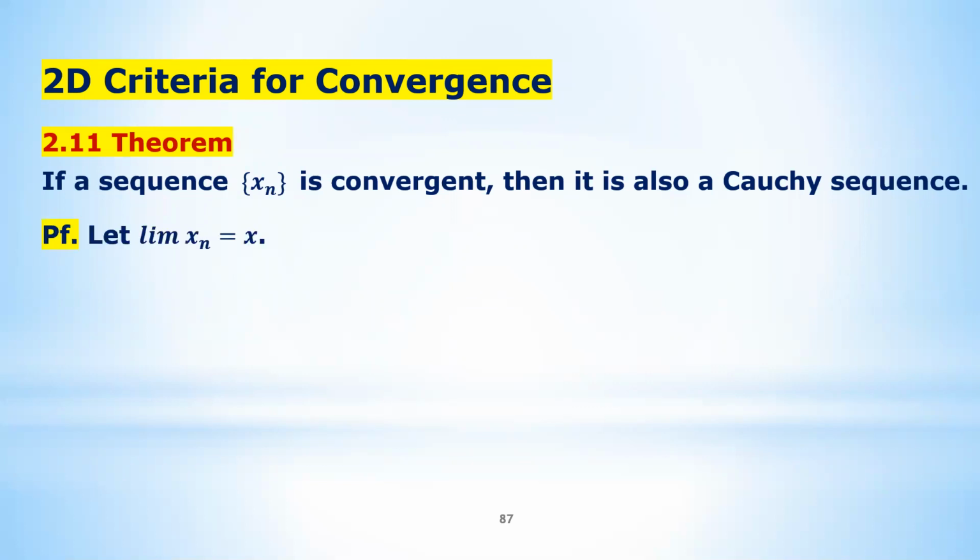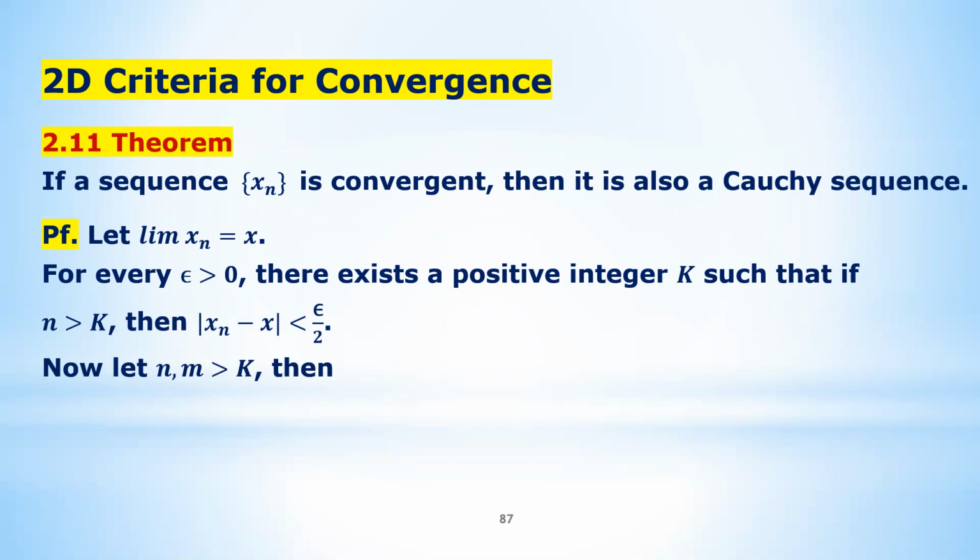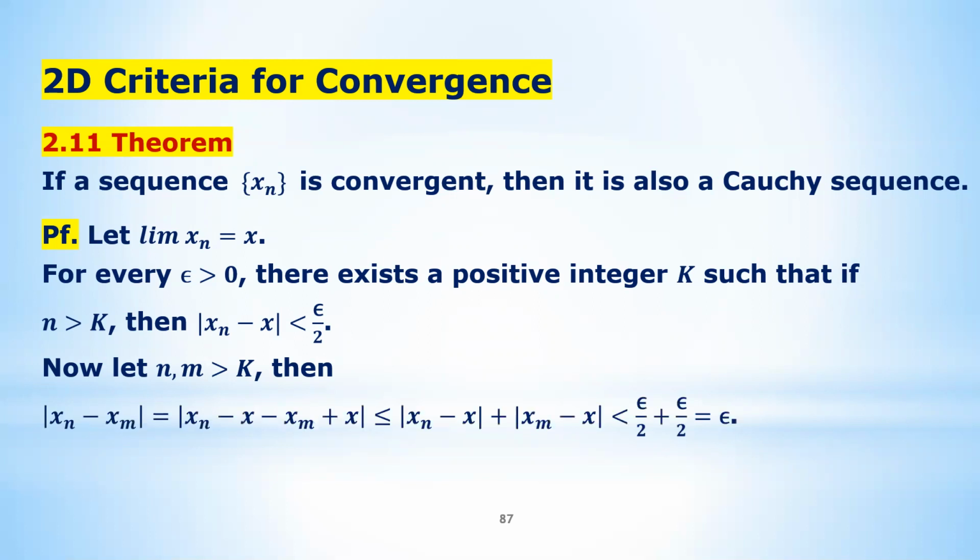Now this is the easy part. So let's say that the sequence is converging. So this means that we can assume the limit of xn equals x. Then we apply the limit definition. This means that for every epsilon greater than 0, there is a positive k to make this happen. But we are not going to put epsilon, we want epsilon divided by 2 for a technical reason. So as long as n is greater than k, this is going to happen. Now let's choose two indices, n and m, both greater than k. They both will satisfy the same thing, right?